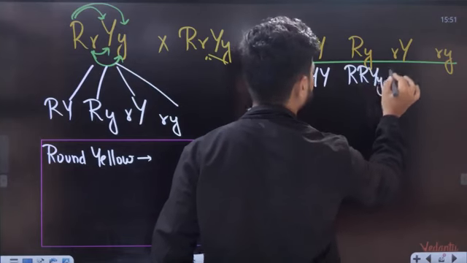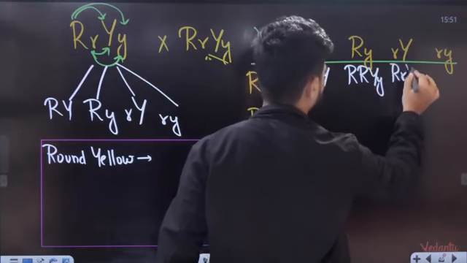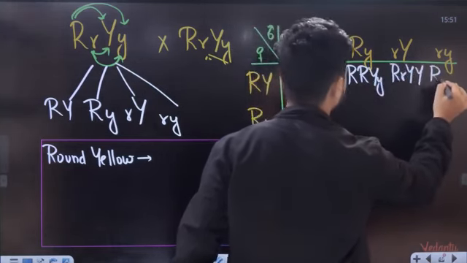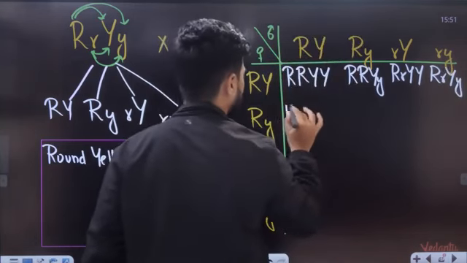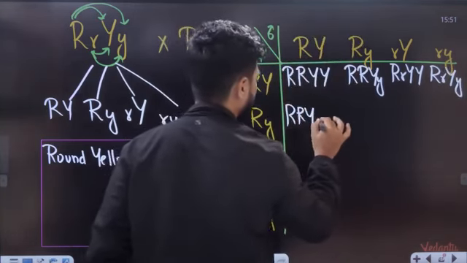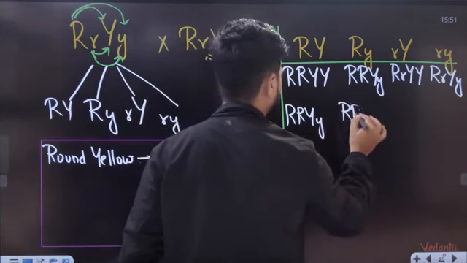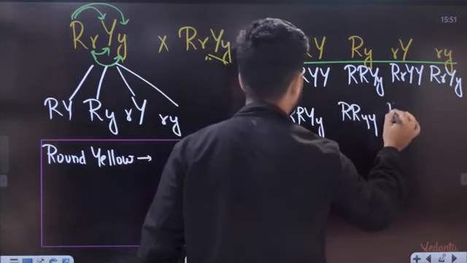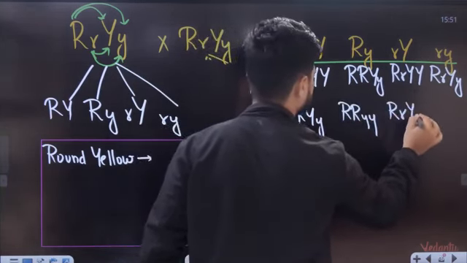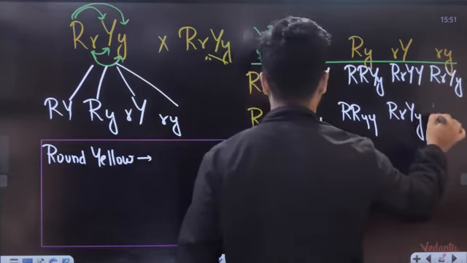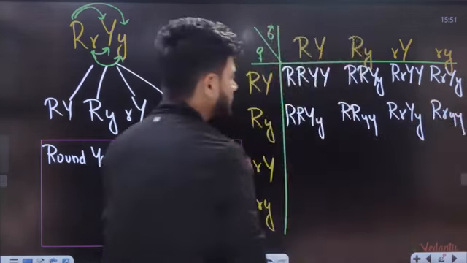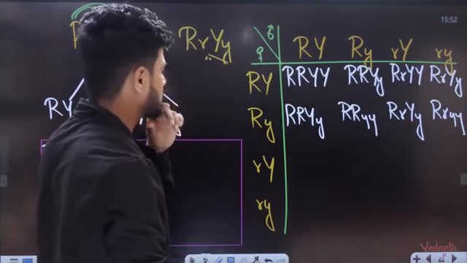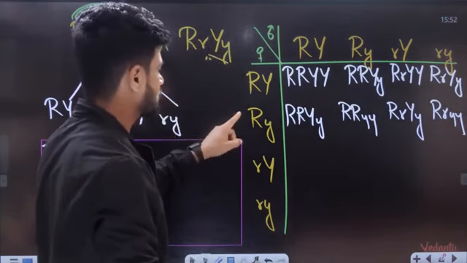Capital Y, small y, capital R, small r, capital Y, capital R, small r, capital Y, small y. Here what do we get? Capital R, capital Y, small y, capital R, small y, small y, capital R, small r, capital Y, small y, capital R, small r, small y, small y. Correct, no? Capital R, small r, small r.